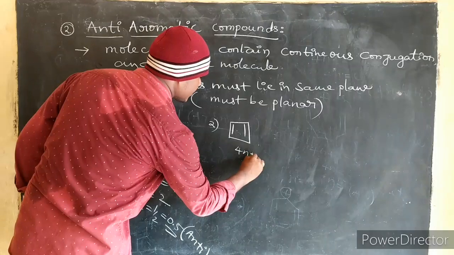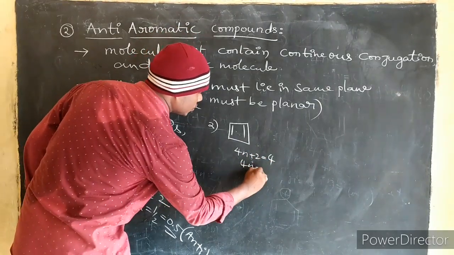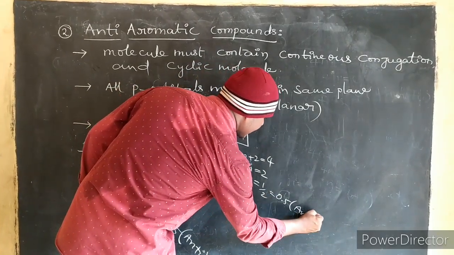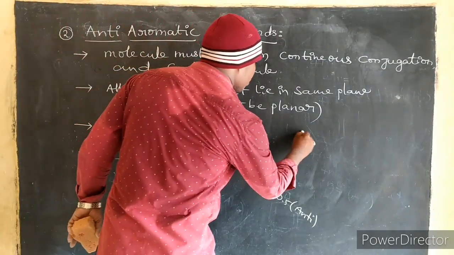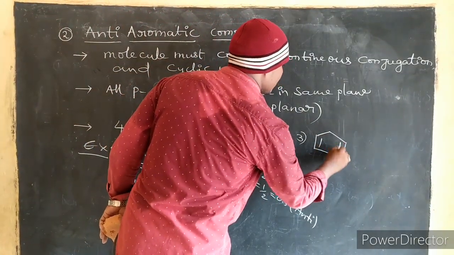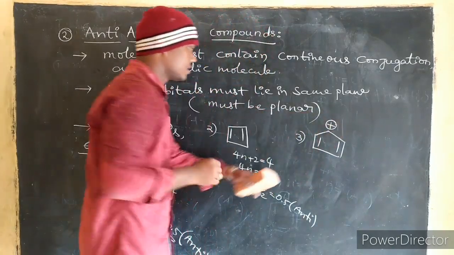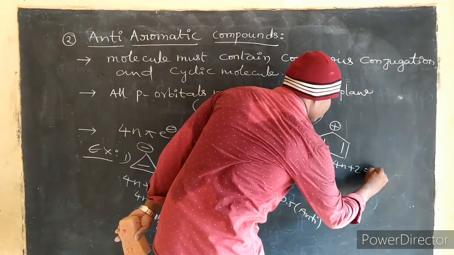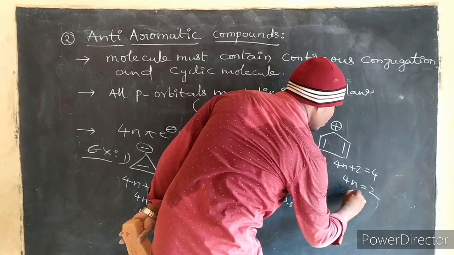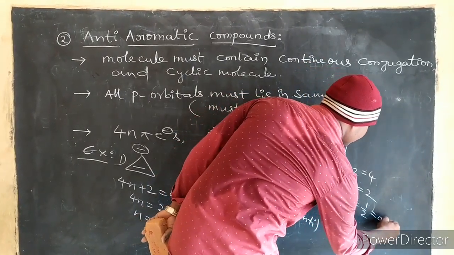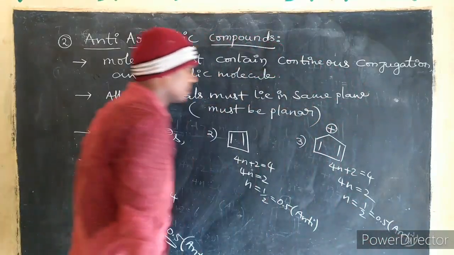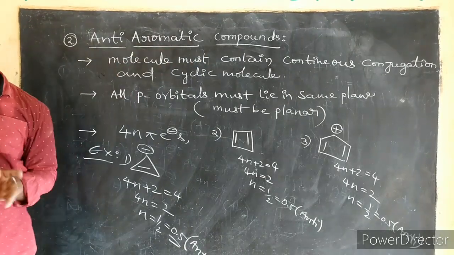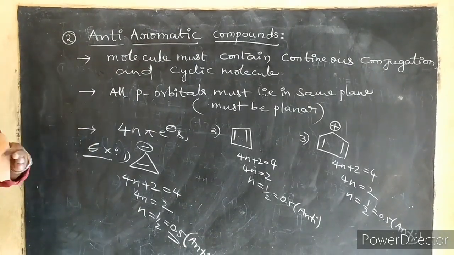Now this is the second example. For this one, 4n plus 2 equals 4 pi electrons. Again 4n equals 2, n equals 1 by 2, that is 0.5. That is an anti-aromatic compound. Now the third one, cyclopentadienyl cation. For this one, 4n plus 2 equals 4 pi electrons. Now 4n equals 2, again n equals 1 by 2, that is 0.5. Again anti-aromatic. Correct? So these all compounds are the best examples of anti-aromatic compounds. Now this concept is also completed.